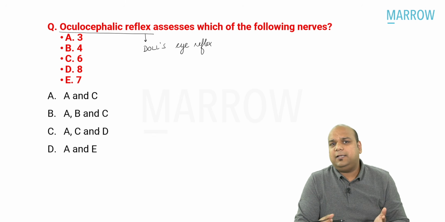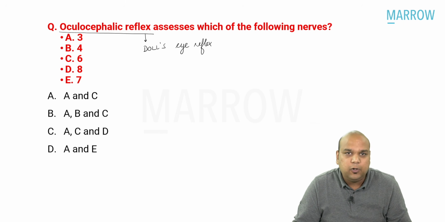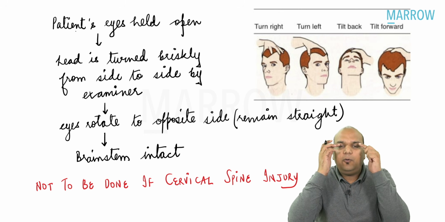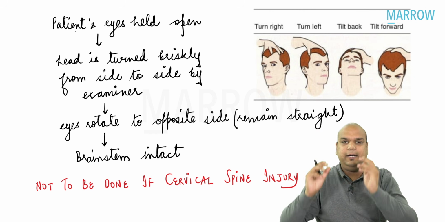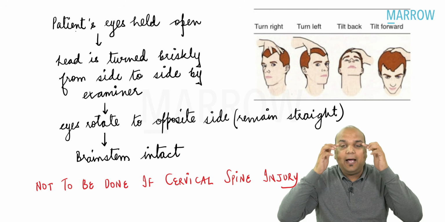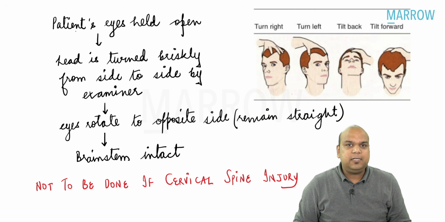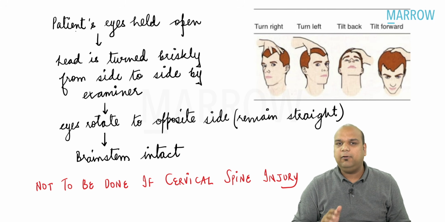Before answering this, let us understand what is Doll's eye reflex or oculocephalic reflex, if we don't know this, everybody. The patient's eyes are held open by the examiner, and then the examiner moves the head of the patient from left side to right side. Why are the eyes kept open? Because I want to see the ocular movements, obviously, everybody. Then on brisk movement from right side to left side, everybody, I will do it slowly for you.